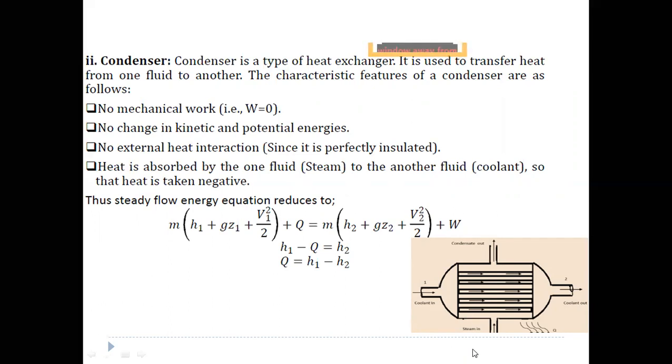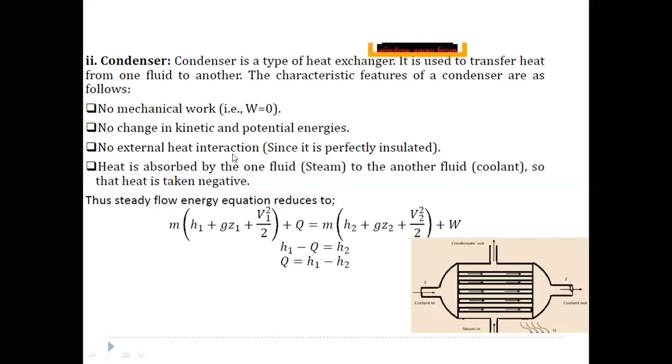So here, if you observe, this is the condenser. We are sending some amount of steam into the condenser, and this steam is cooled by using the coolant. The coolant is sent in at inlet 1 and comes out at inlet 2. While flowing through these tubes, the coolant takes away the heat from the steam. As a result, the steam cools and the coolant gets heated up. So this is the purpose of the condenser.